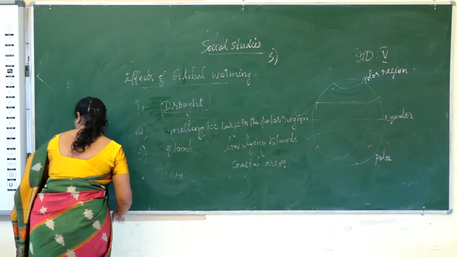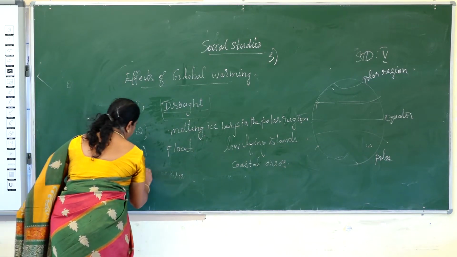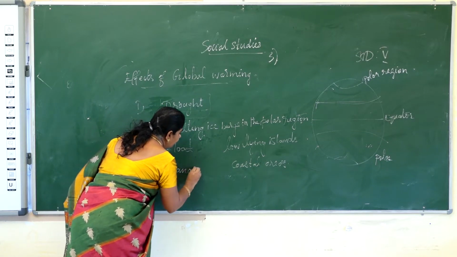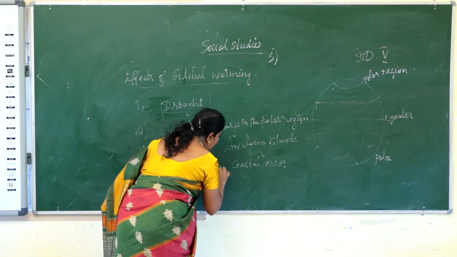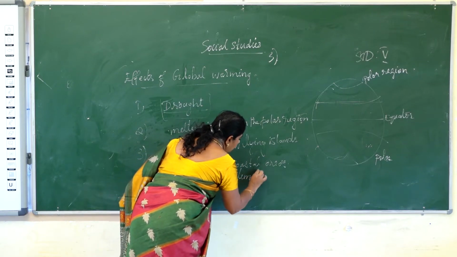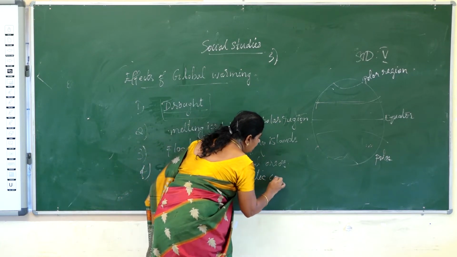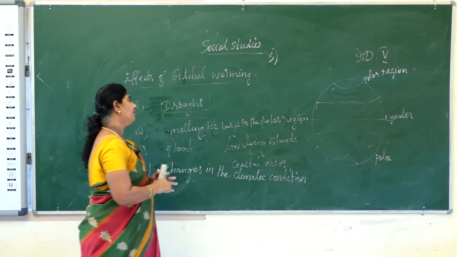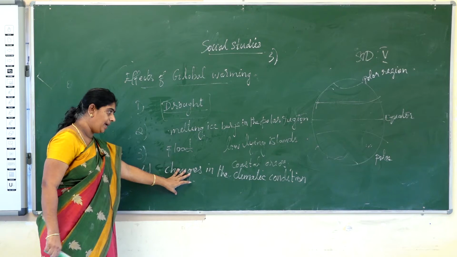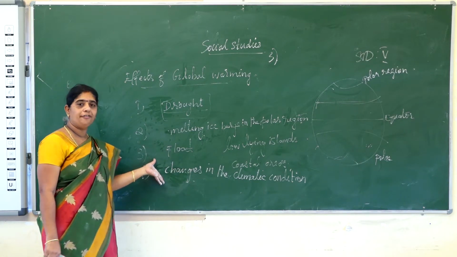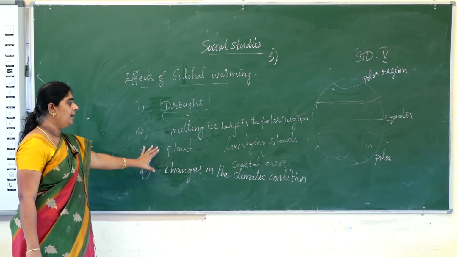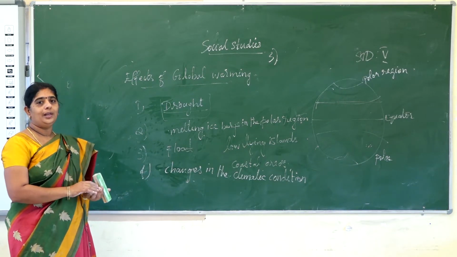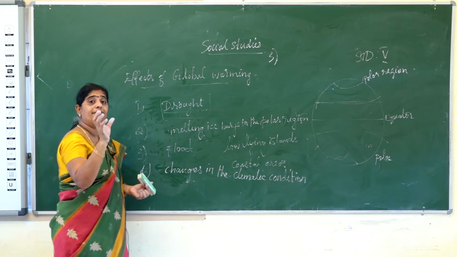And the last one is, it leads to changes in the climatic conditions. Because of these changes in the climate, the production of crops is affected. Because of this, we will get the scarcity of food.